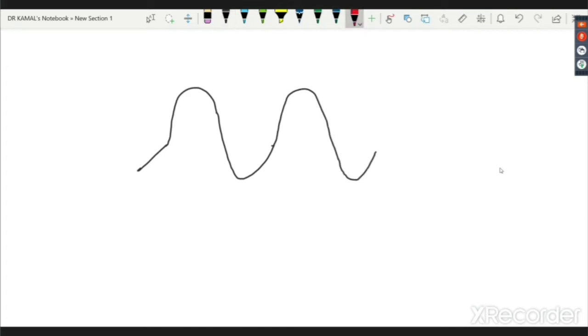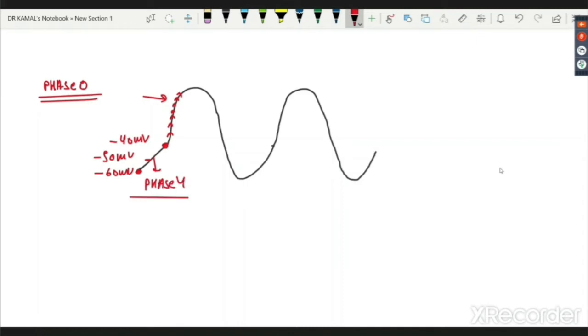So what we came to know is that this is minus 50, but it became more negative and eventually it reached threshold, minus 40. Once it reaches threshold, there is immediately this phase which is known as phase 0. Which phase have we discussed till now? That was phase 4. This is phase 0. Phase 0, you already know the name. We have discussed it in the ventricular action potential.